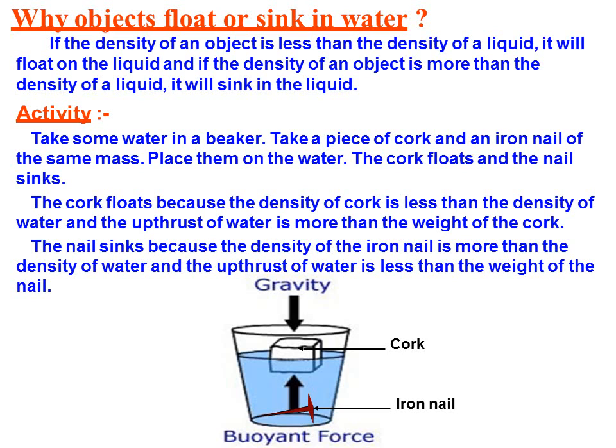So the cork floats because the density of cork is less, and the upthrust of the water is more than the weight of the cork. The nail sinks because the density of the iron nail is more than the density of the water, and upthrust is less than the weight of the nail. So this was all about the object floating or sinking.